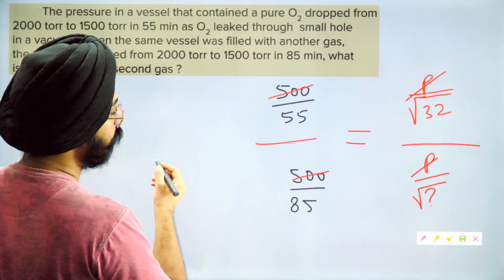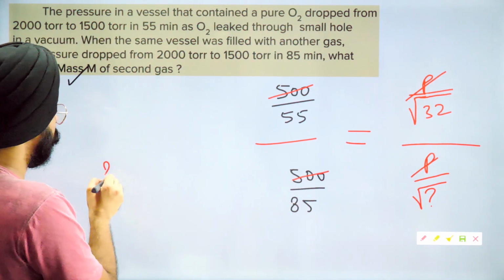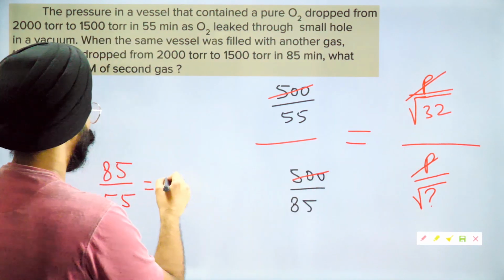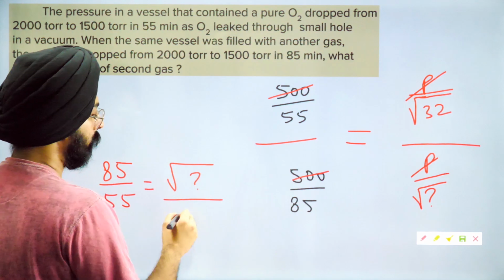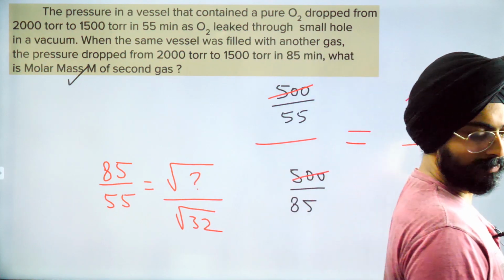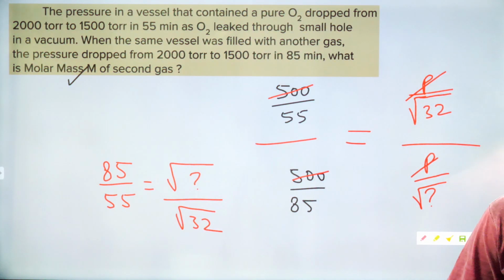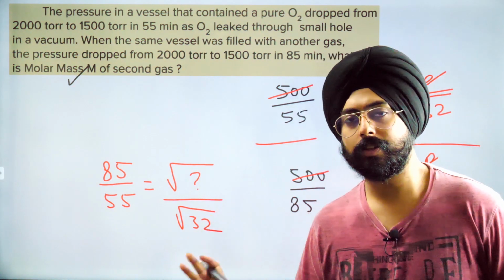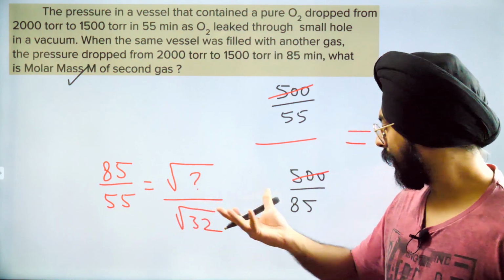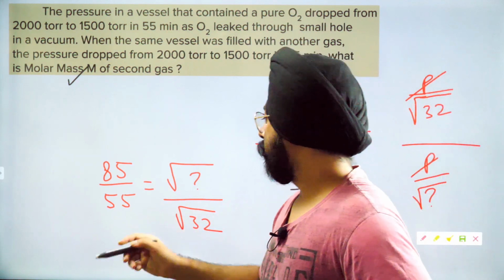So what do we have? We can write 85 by 55 is equal to root of question mark divided by root of 32. So can you calculate the question mark now? I don't think it's a very difficult question to do now. It's pretty simple. Got it? So my dear friends, this is how you're supposed to solve such questions. Okay, if we want to try calculating it, let's do it.